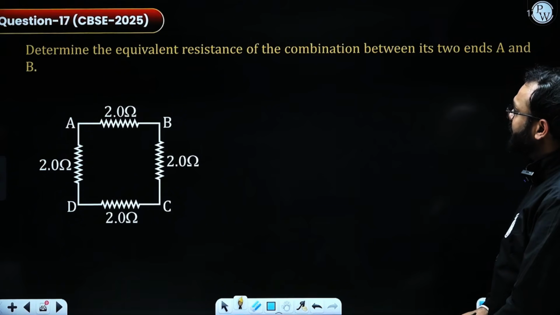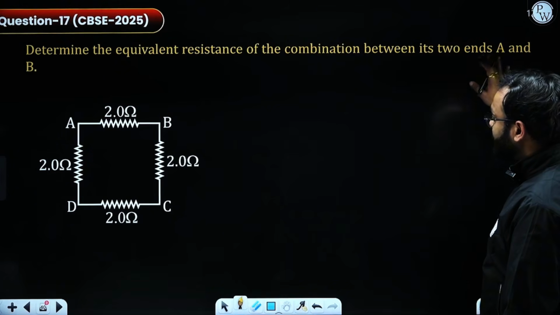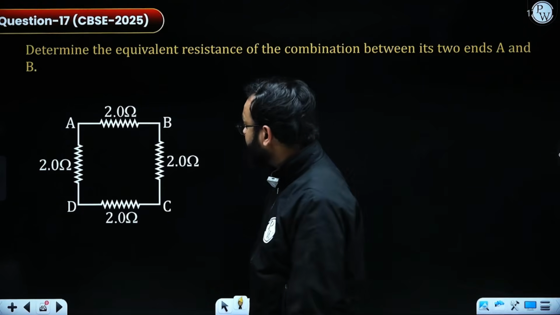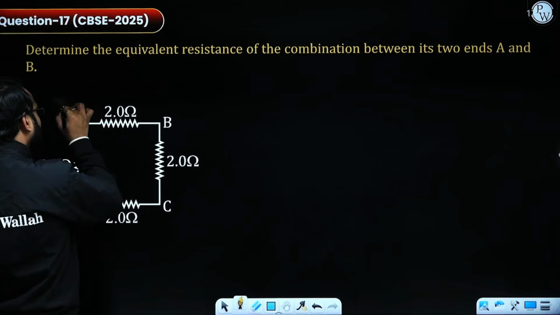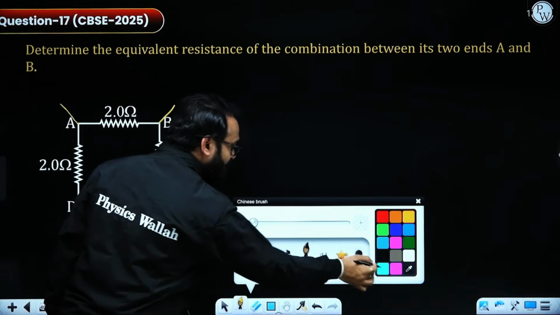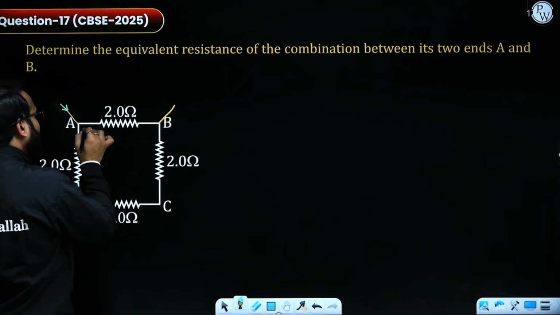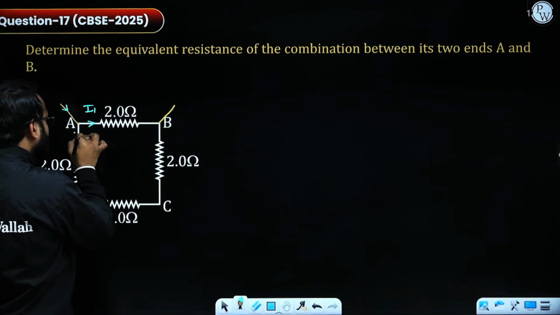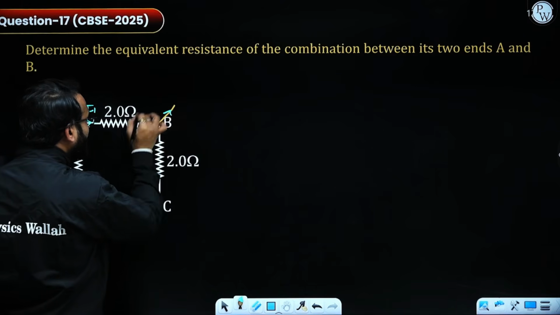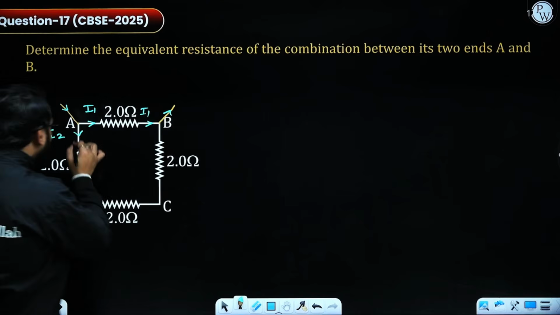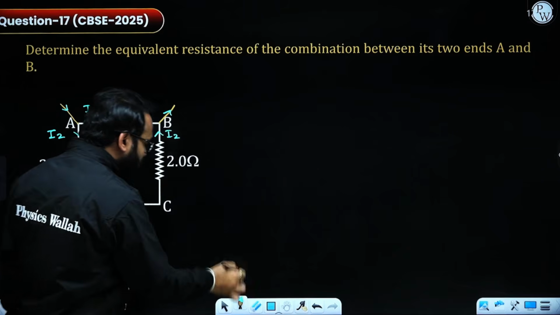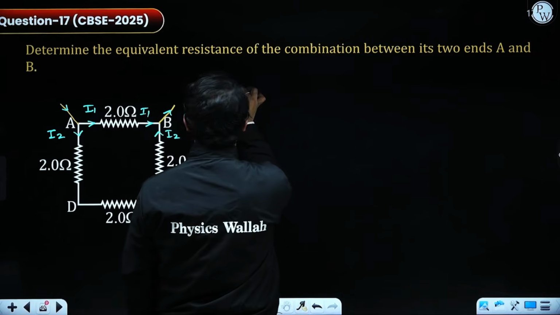Now another question being given: determine the equivalent resistance of the combination between ends A and B. So first of all, we need to understand where the terminals A and B are. So here we have terminal A, here we have terminal B, which means if the current is coming through terminal A, it will be dividing into I1 and I2 over here, and I1 will be flowing through 2 ohm only here, and I2 will be flowing through this 2 ohm, 2 ohm and 2 ohm, reaching this terminal. So finally the circuit will be like this.